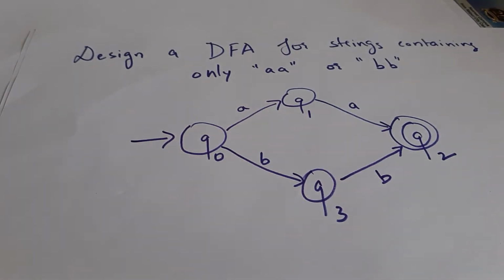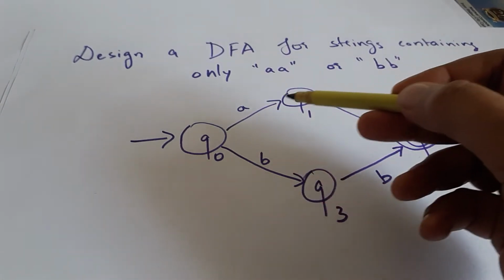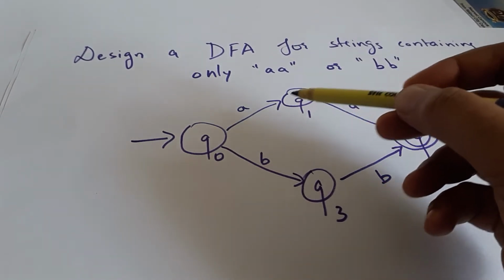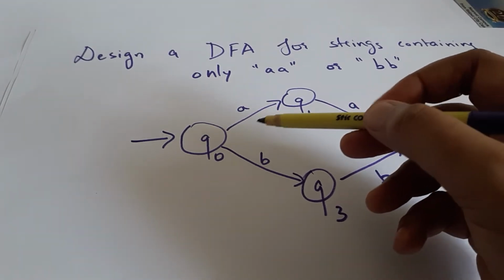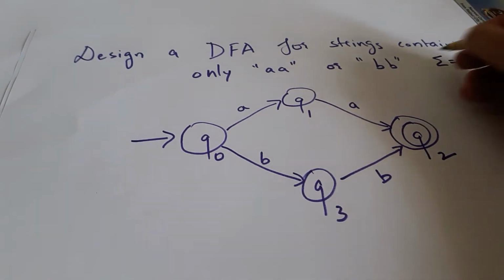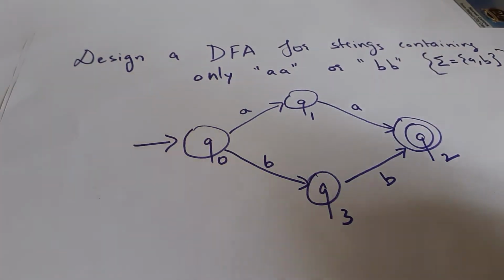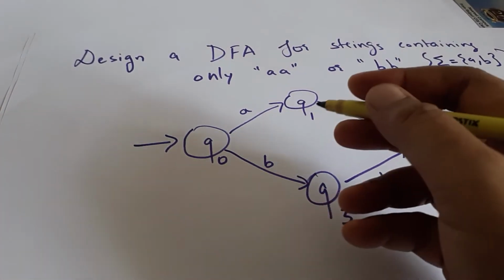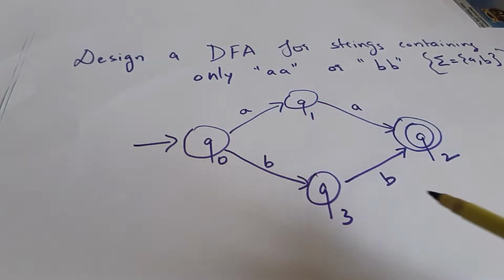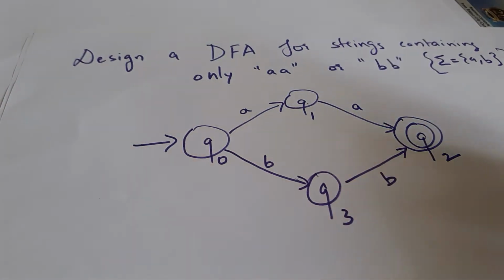So what happens is, from Q0 we will now see that for making the DFA, deterministic finite automata, we need to have the transition from each of the inputs. Here sigma is equal to AB. It is given sigma is equal to AB. So from Q0 we are having a state transition. On A it is going to Q1, on B it is going to Q3.